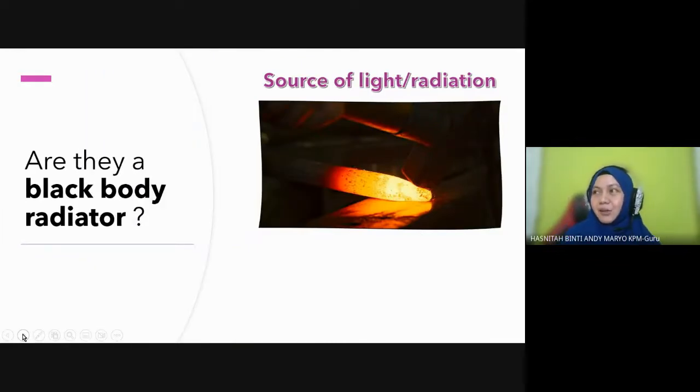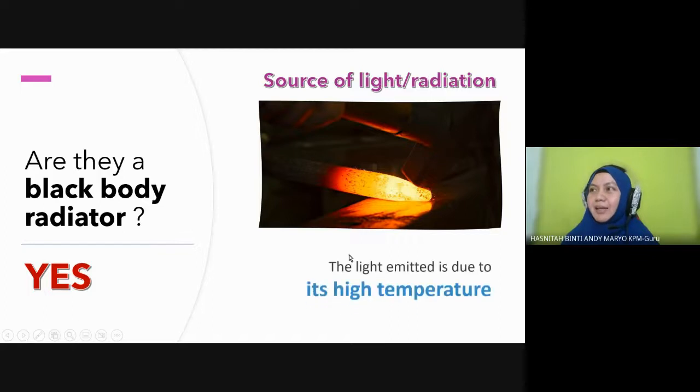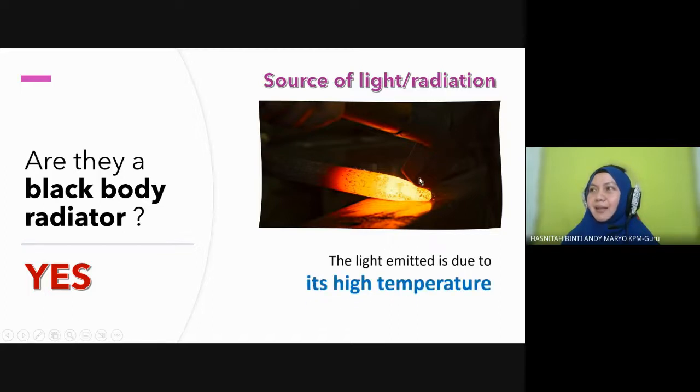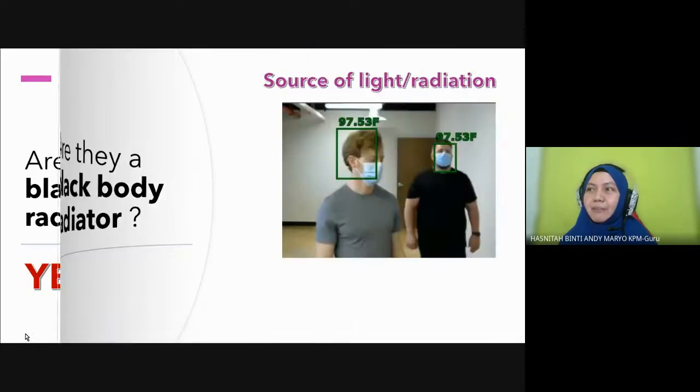Yes or no? Any of your family work as a blacksmith, tukang besi? Okay, so this is yes. Why? Because the light emitting from this metal is due to its high temperature. Okay, so this is a few example of black body and non-black body.